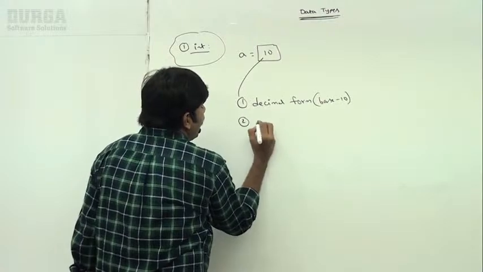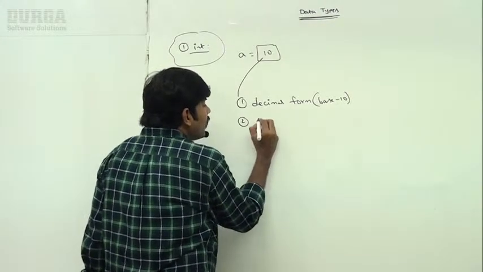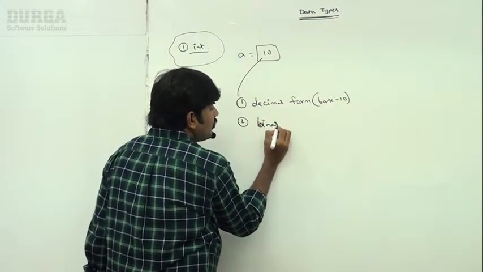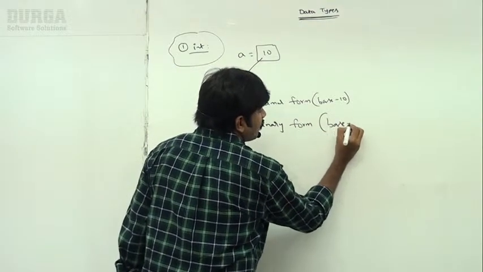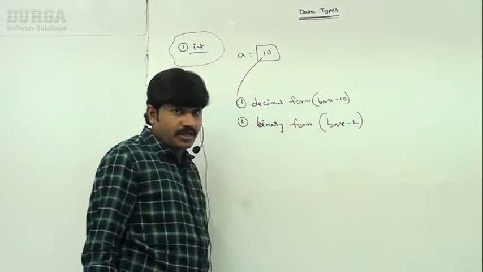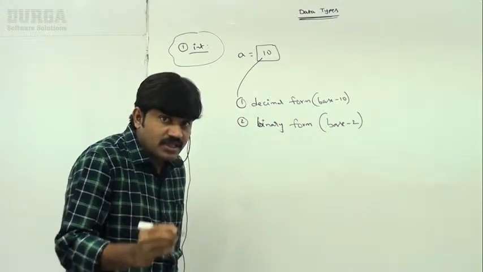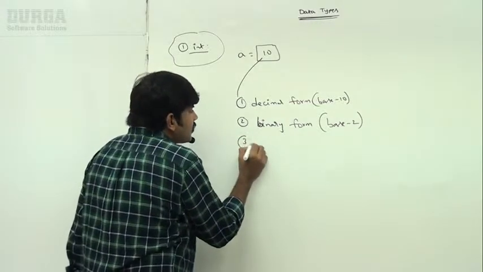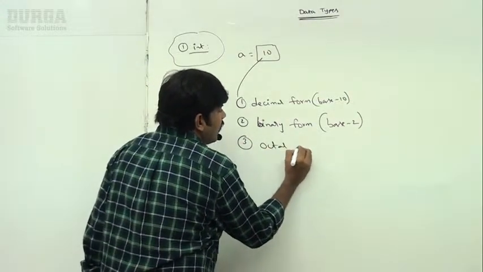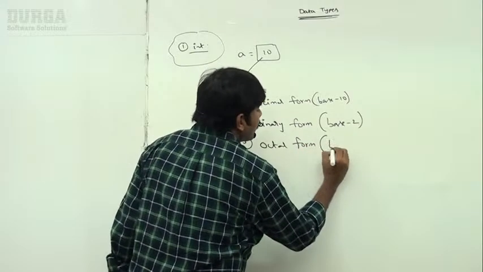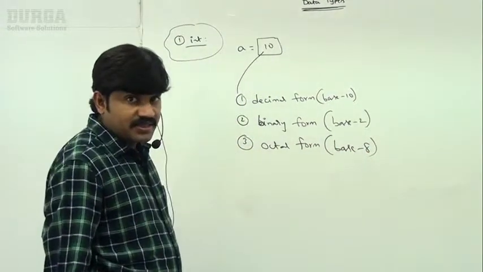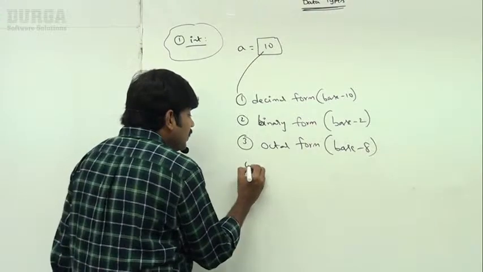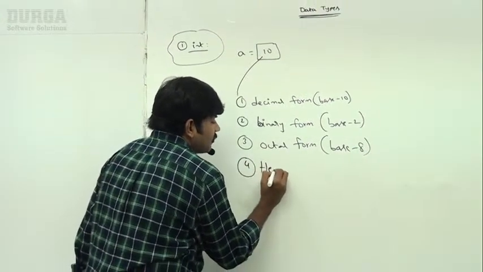Second one, binary form. Binary form is nothing but base 2. Third one, octal form. Octal number system itself is base 8. Next, hexadecimal.